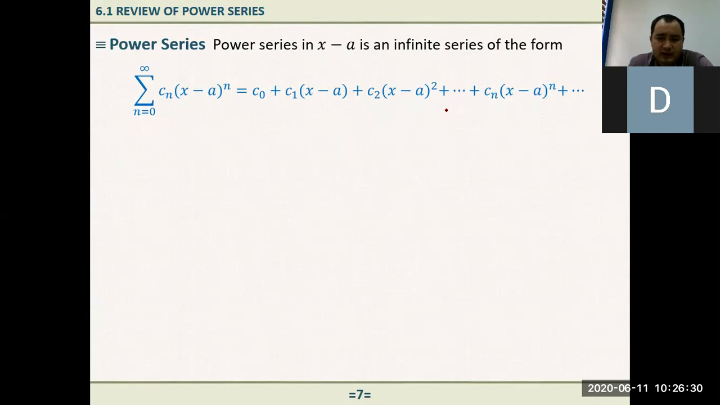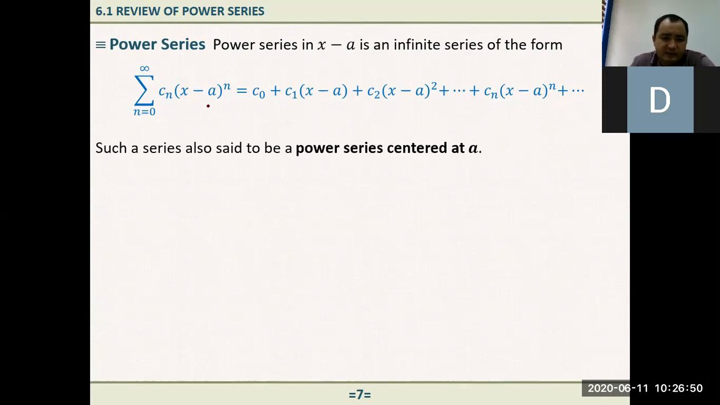How about if I write the nth term? That means that when n equals n, we have C sub n times (x minus a) to the power n. This is the nth term, and plus, it continues because it goes to infinity. So such a series is also said to be a power series centered at a. Why is it centered at a?